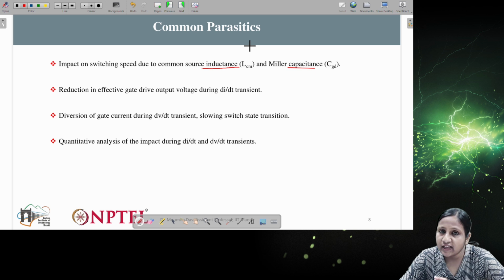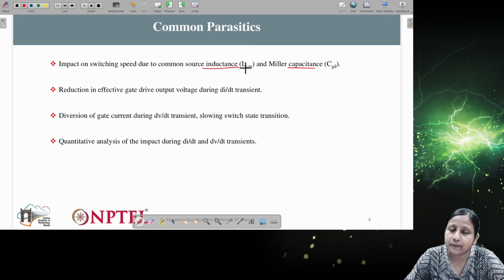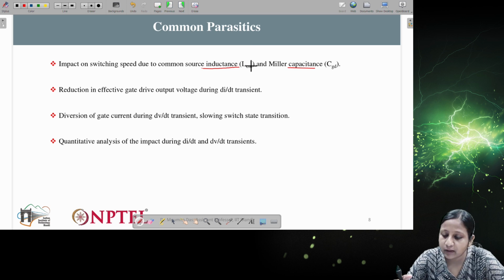We assume that the gate ground is connected to the source terminal, but there will be some track between the gate ground and the source terminal, which causes the presence of this inductance. Whatever path exists between the source terminal and the gate ground, this inductance comes there. This is known as LCM.